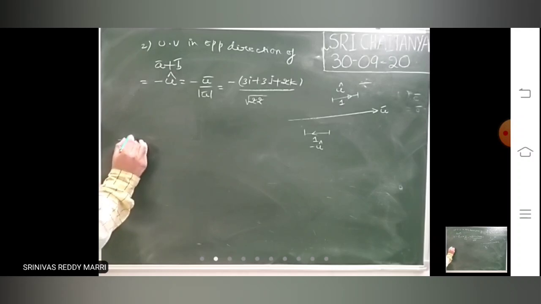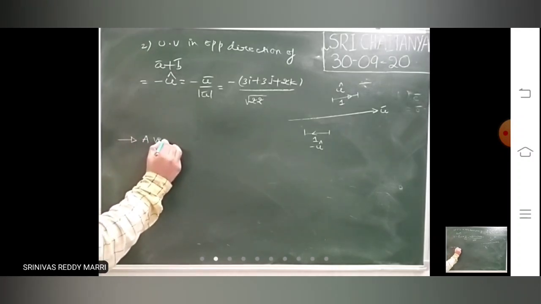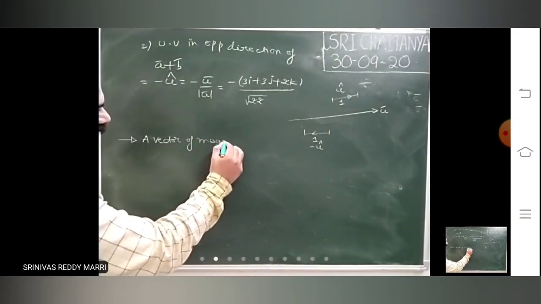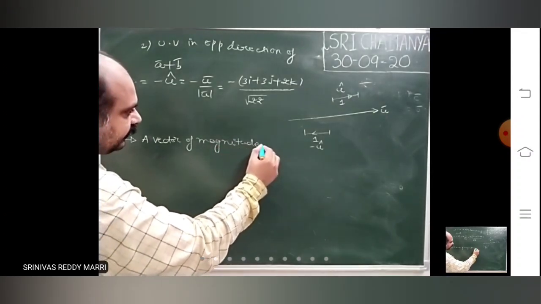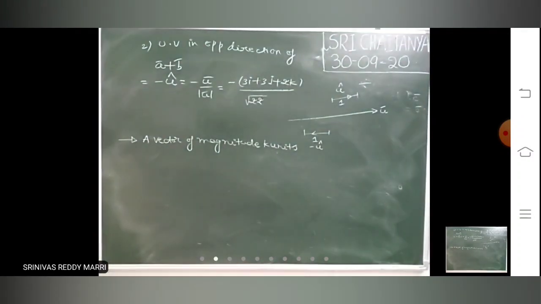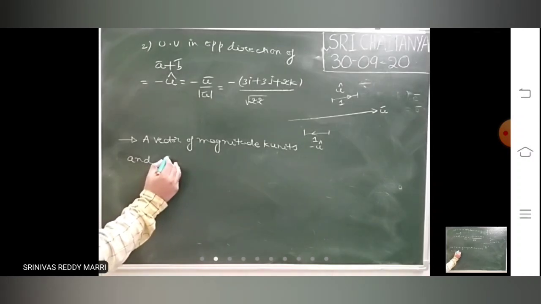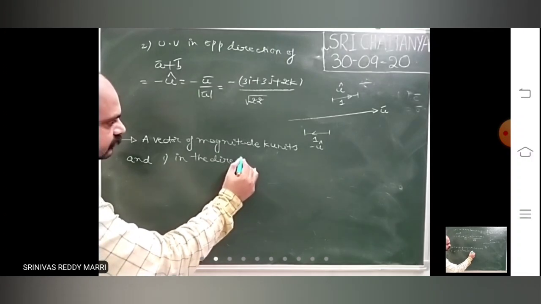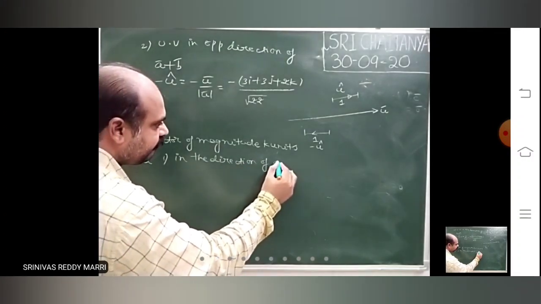Okay. Suppose a vector of magnitude k units and in the same direction of a bar.